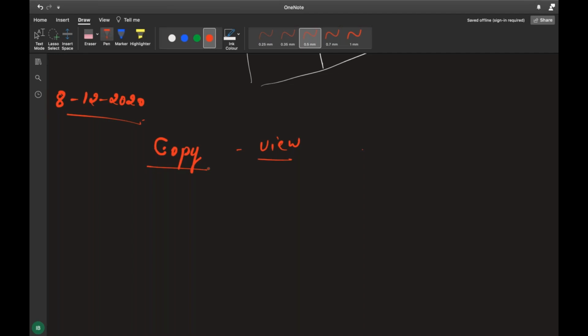Same thing with respect to view also. The view does not own its data, and any changes made to a view will affect the original array, and any changes made in the original array will affect the view, and vice versa. So I'll just show you the program and how we can do it.